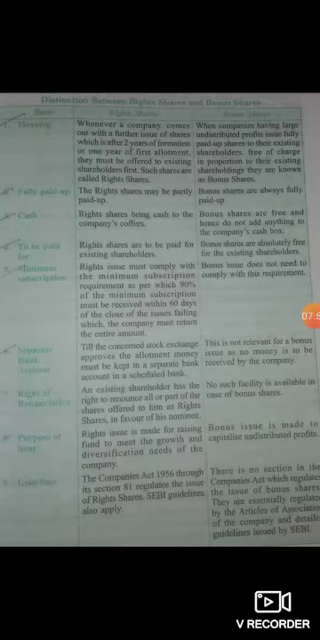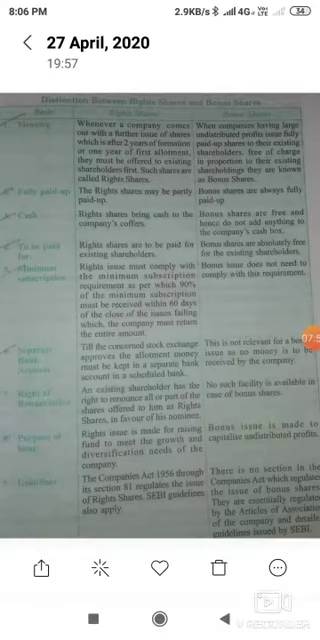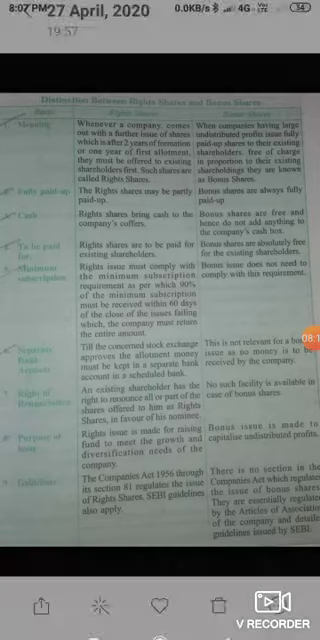So these are the guidelines to be followed in case of right shares. It is given in the Companies Act 1956 section 81, and in case of bonus shares no guidelines have been given in the Companies Act, but SEBI guidelines have been given, and the bonus share is also mentioned in the articles of association. So these are some of the differences between right shares and bonus shares.